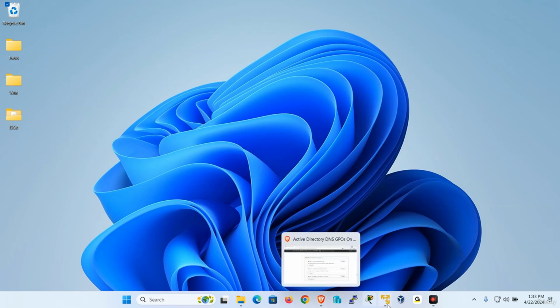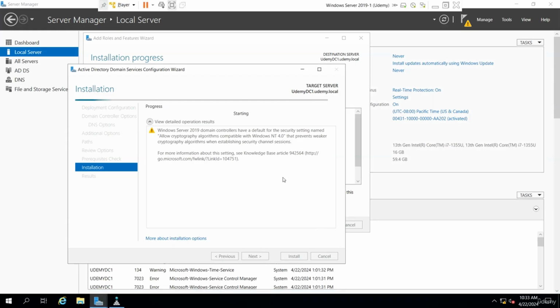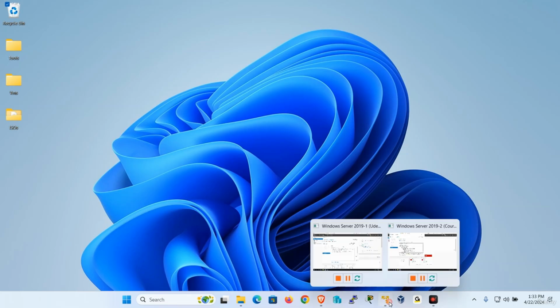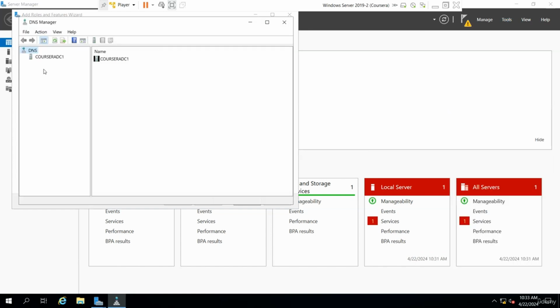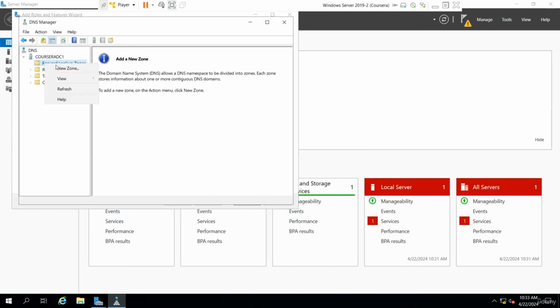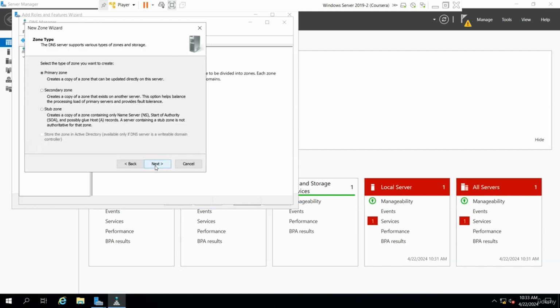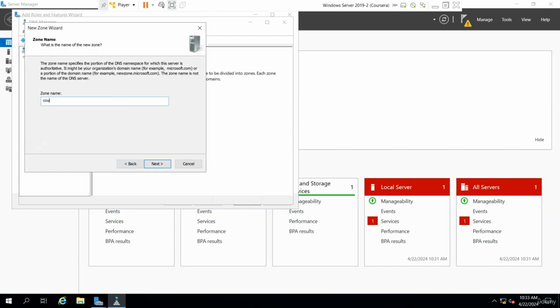I'm going to minimize this and I'm going to go to my second server. So remember, I'm just going to leave this the way it is. We're not touching anything here. And we'll go back to here. I'd rather configure DNS since I already showed you what's going to actually happen. All right. And Coursera.local, right?